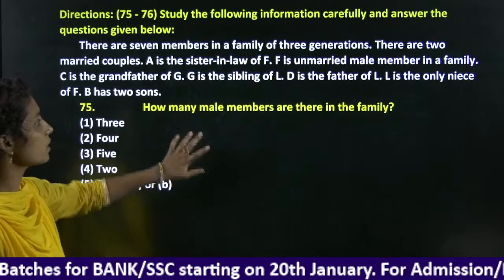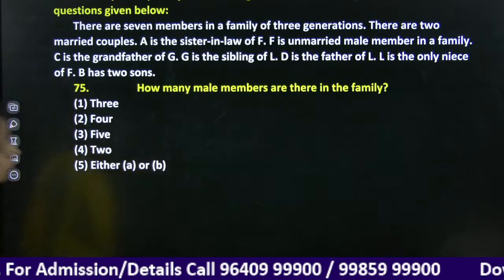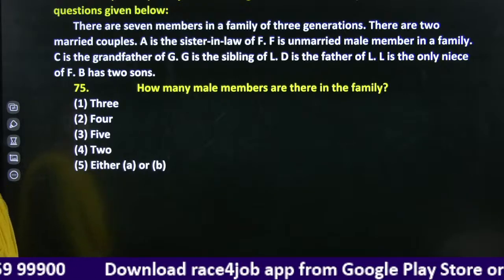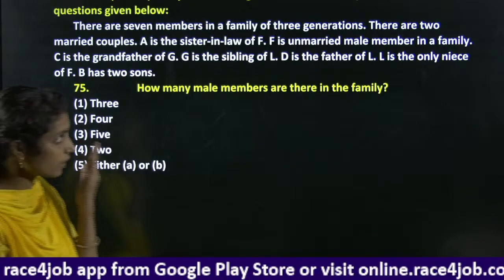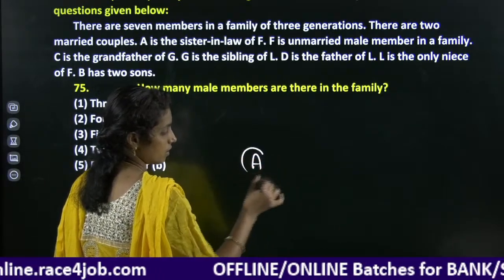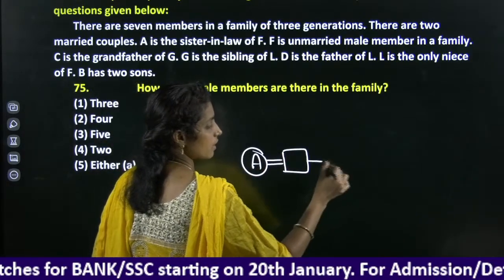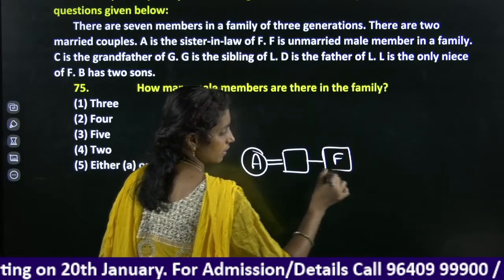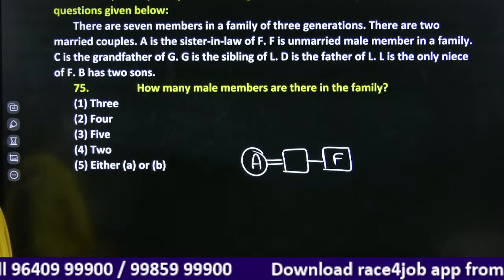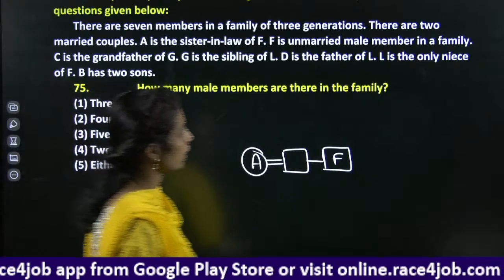There are 7 members in a family of 3 generations. There are 2 married couples. A is sister-in-law of F. A is sister-in-law of F, and F is an unmarried male person. A is sister-in-law means female. And F is a male person, unmarried, so the chances are A comes from another family. Yes, option 1. Okay, F is unmarried.